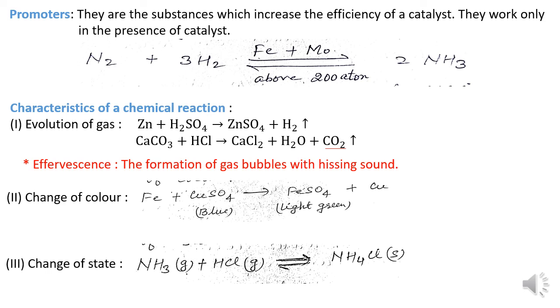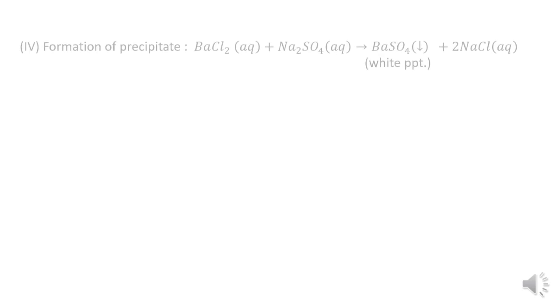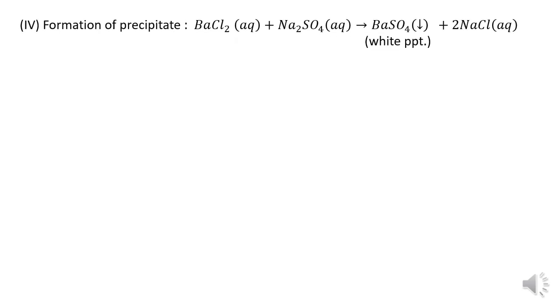Change of state. It is also a characteristic of a chemical reaction. Ammonia gas when mixed with hydrogen chloride gas forms ammonium chloride. Here ammonia gas and hydrogen chloride are in gaseous form, and ammonium chloride is in solid form. Formation of precipitate. In some chemical reactions, a precipitate is also formed. When we mix barium chloride and sodium sulfate in aqueous form, they form a white precipitate of barium sulfate, and this reaction is also known as a precipitation reaction.